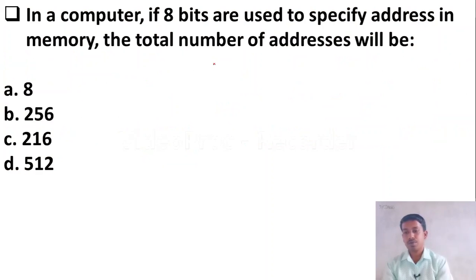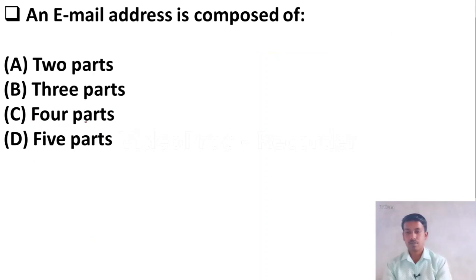In a computer, if 8 bits are used to specify address in memory, the total number of addresses will be option A 8, option B 256, option C 216, option D 512. Yes, the right answer is option B, 256 is the correct answer. Yes, the next question is: an email address is composed of 2 parts, 3 parts, 4 parts, 5 parts.